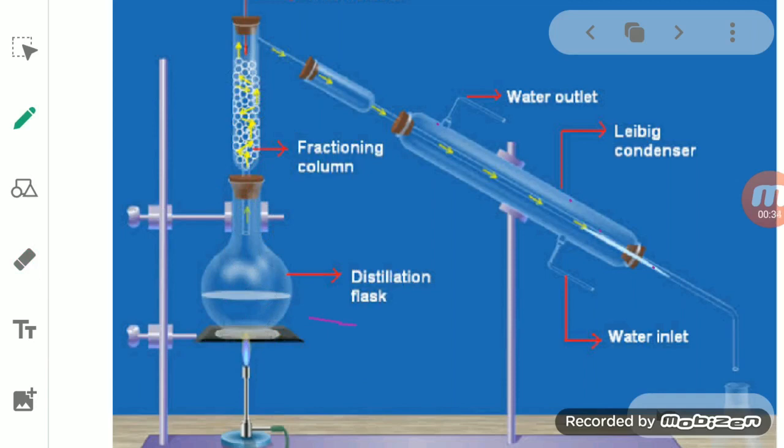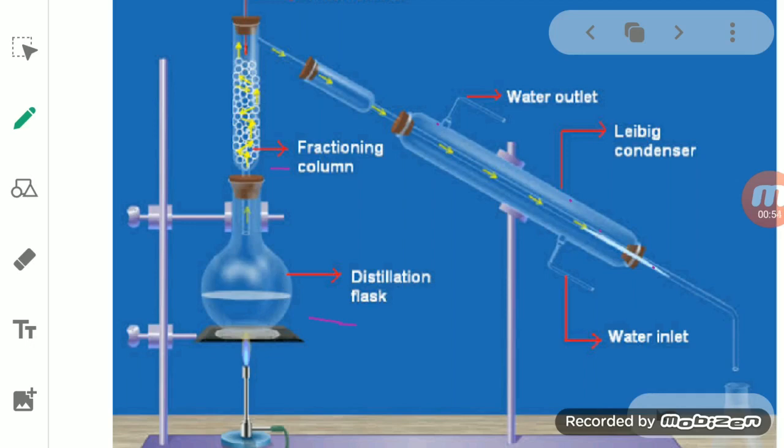Now see here, in this fractionating column there is an arrangement. What kind of arrangement? An arrangement of different temperature zones. Different temperature zones are present in this fractionating column. So what are the different temperature zones?